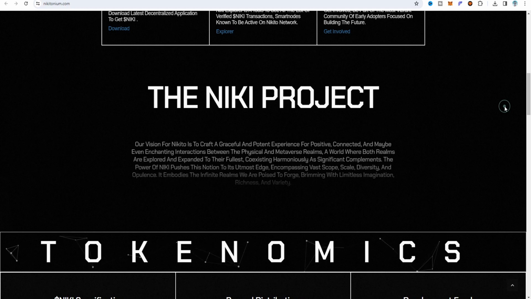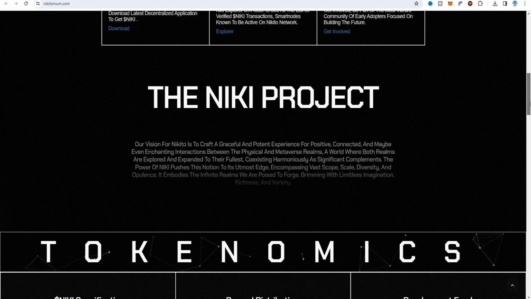The vision for Nikito is to craft a graceful and potent experience for positive, connected, and maybe even enchanting interaction between the physical and the Metaverse realms, a world where both realms are explored and expanded to their fullest, coexisting harmoniously as significant complements. The power of Niki pushes the notion to its utmost edge, encompassing vast scope, scale, diversity, and opulence. It embodies the infinite realm we are poised to forge, brimming with limitless imagination, richness, and variety.